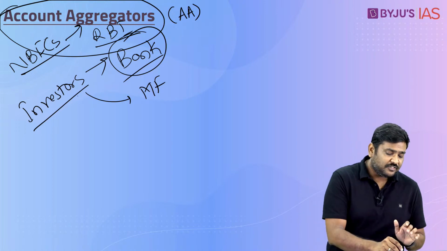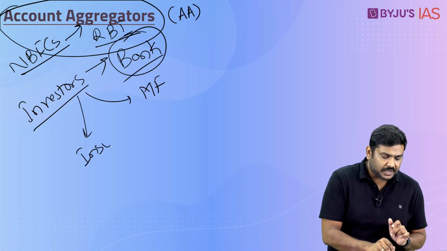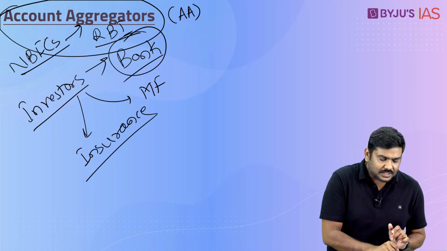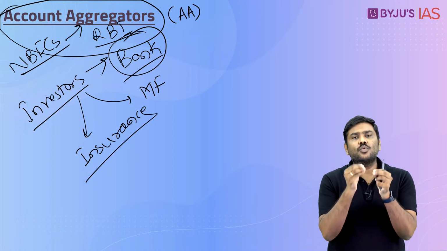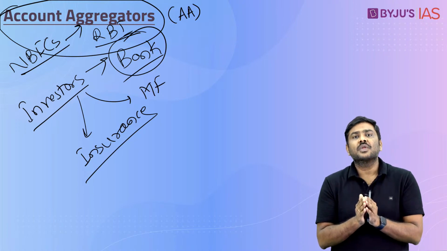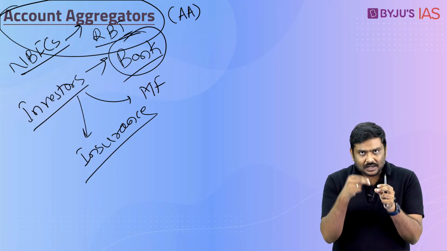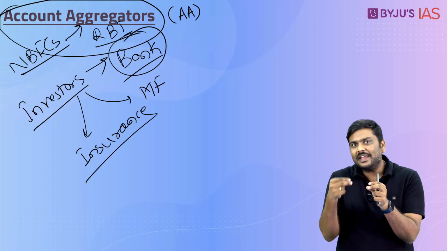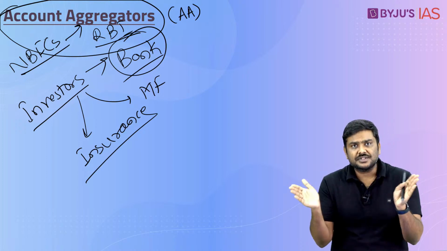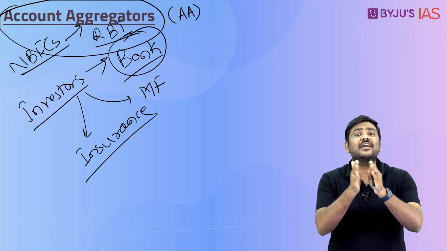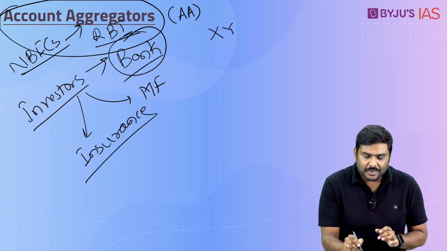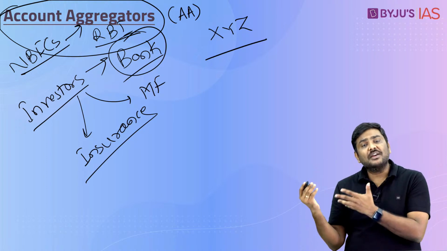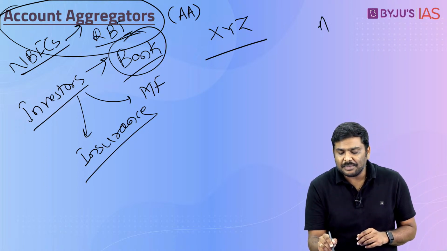In addition to this, if I have made investment in an insurance product, again related to this, the information is lying with this particular insurance company. In essence, what I am trying to say here is the information related to these particular investments is dispersed, spread like this throughout the financial system. Now imagine I will have a bank account in one bank XYZ, but I will apply for a loan in some other bank, let's say ABC.